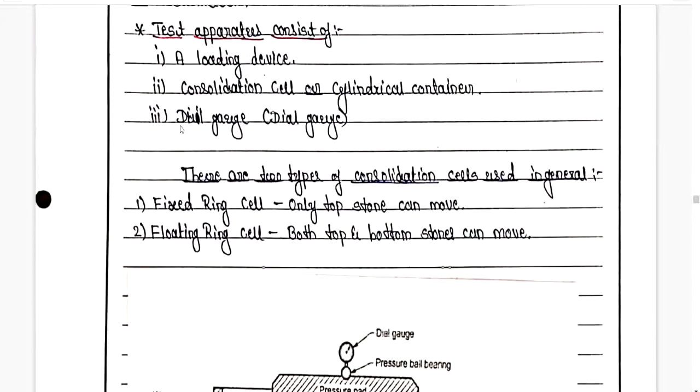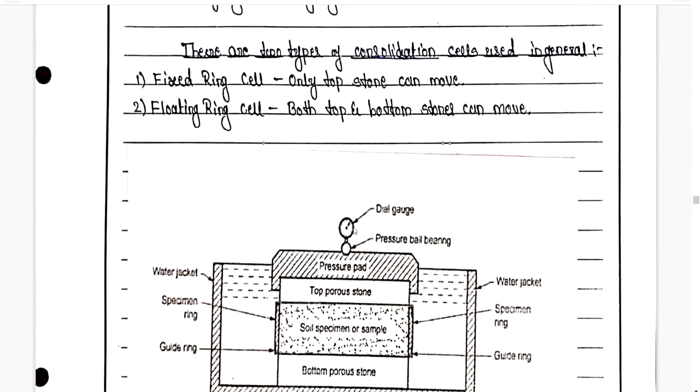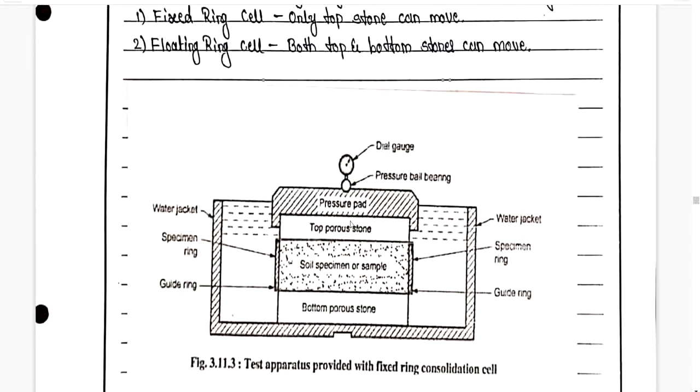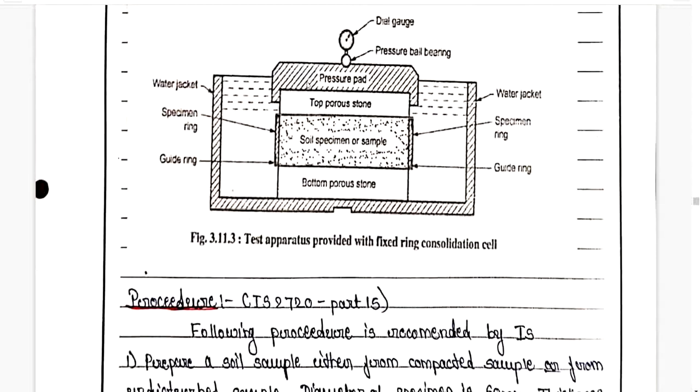So third important part of this apparatus is dial gauge, which is going to read the pressure which is going to get induced. So this dial gauge is connected to pressure ball bearing. This pressure ball bearing is connected to the pressure pad. We are going to apply the load to the pressure pad, which is going to transfer to the top porous stone, which is attached with the soil specimen. So it is going to transfer the load to the soil specimen. Okay, I hope you had understood about the test setup.